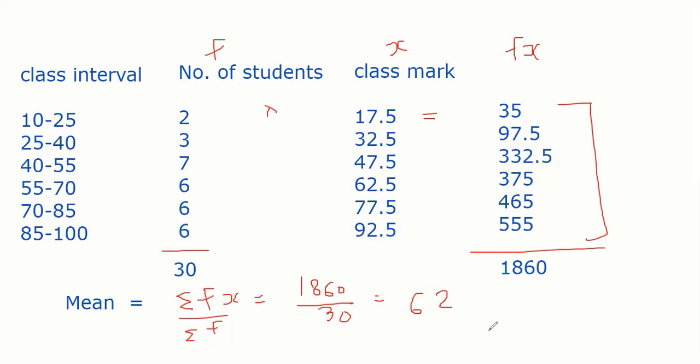Now we apply a little bit of common sense also. Then you will understand why we are multiplying. Because what is the meaning of number of students who got marks? Number of students are 2, which got between 10 to 25. मतलब क्या होता है इसका? इसका मतलब होता है 2 स्टूडेंट्स हैं जिनके मार्क 10 से 25 के बीच में आए. अब तुम्हें थोड़ी मालूम 10 से 25 के बीच में 11 आया, 12 आया, 30 आया.